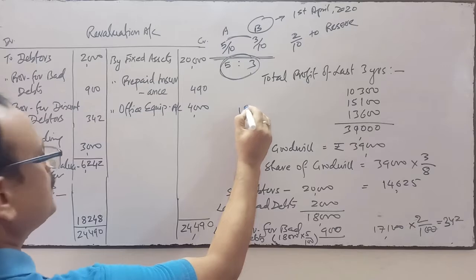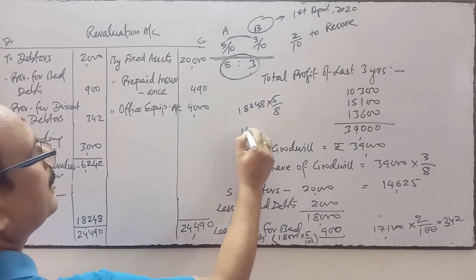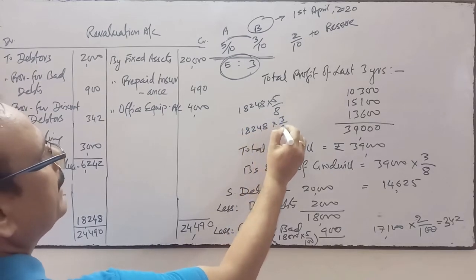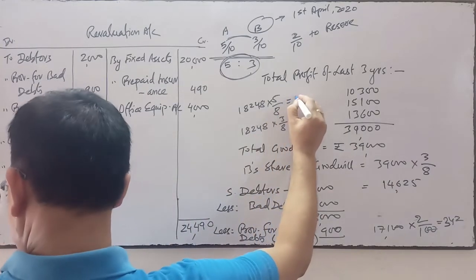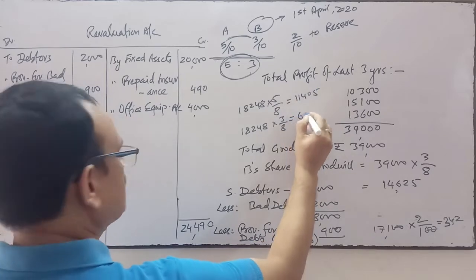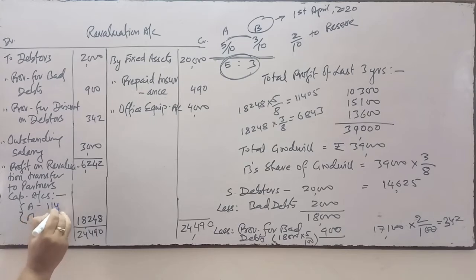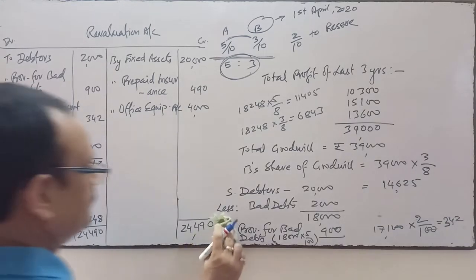So 18,248 into 5 by 8, and 18,248 into 3 by 8 will divide it. So this will come to 11,405 and this will be 6,843. So this will be the distribution.